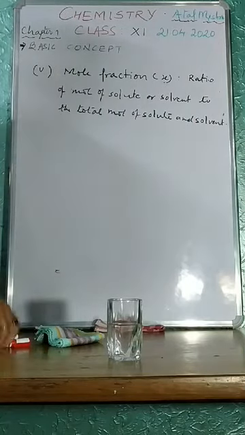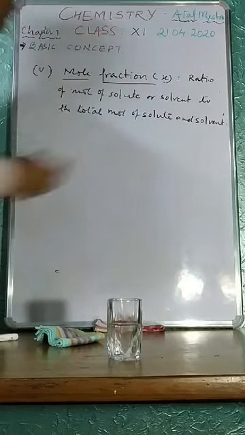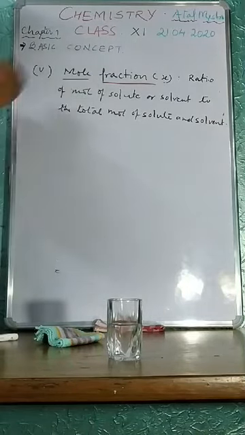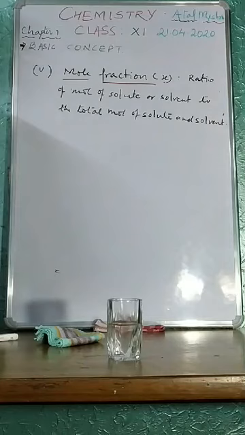Mole fraction is a fraction just like your mathematical value. Mole fraction is the ratio of mole of solute or solvent to the total mole of solute and solvent.